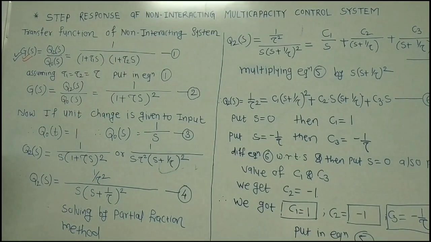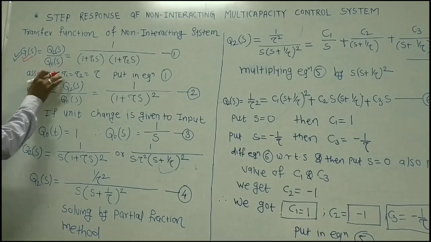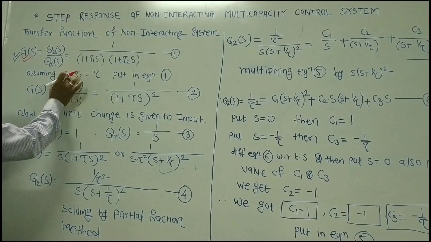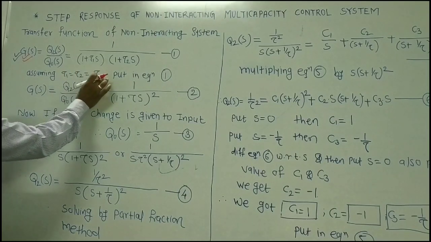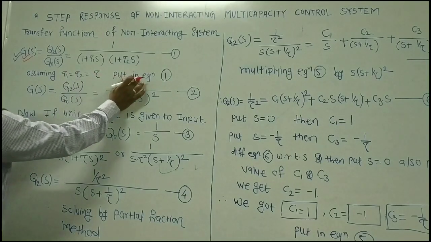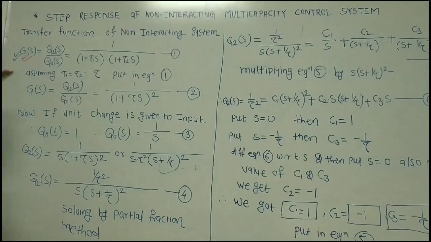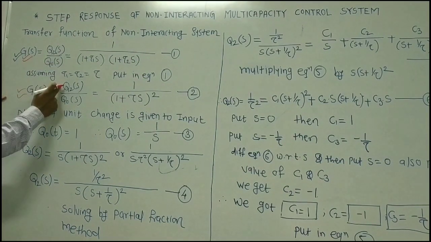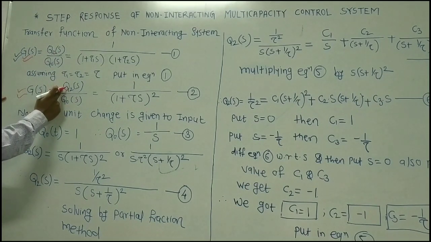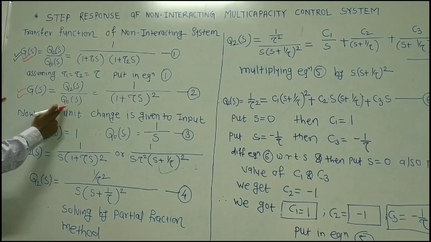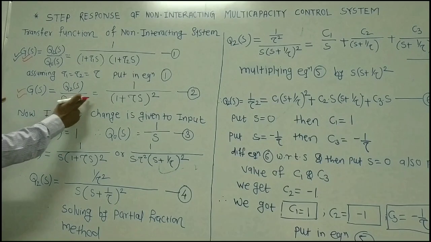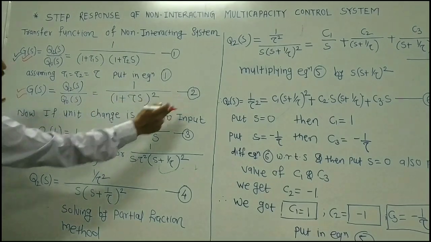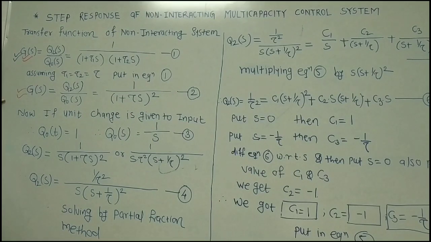Now in order to solve this, I will assume that tau 1 is equal to tau 2. So instead of writing tau 1 and tau 2, I will write tau, and I will put this in equation number 1. So what will I get? G of S is equal to Q2 of S, that is the outlet of tank number 2, divided by the input to tank number 1, Q0 of S, is equal to 1 upon (1 plus tau S) whole square. Let us consider this as equation number 2.